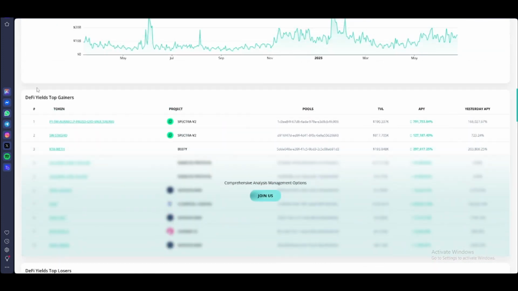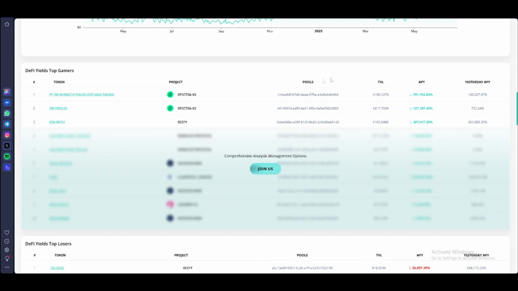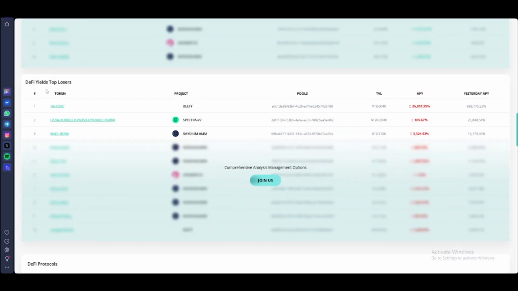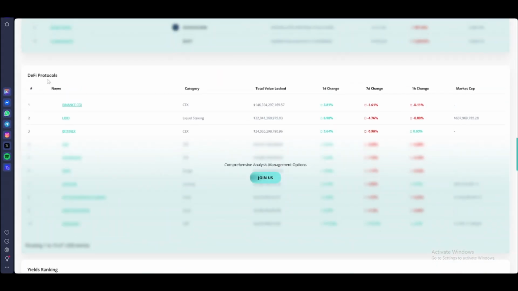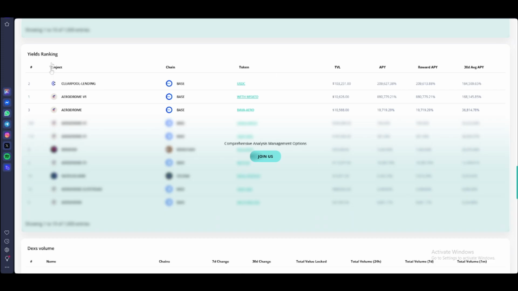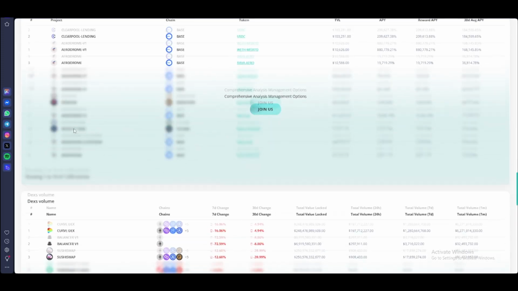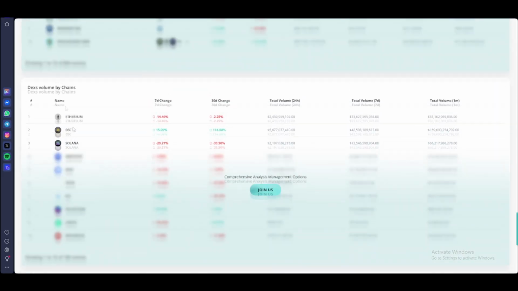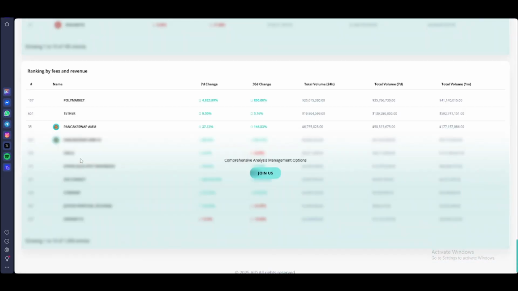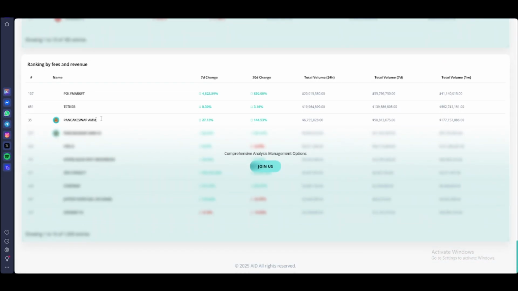And then we have here the DeFi yield top gainers. This is the token, project, pool, TVL, APY, yesterday. So you can join us, and then this is the DeFi yield top losers. We have here also the protocols about the DeFi and the yields ranking. So we have here the DEX volume, and also the multi-chain DEX volumes, and then we have here Polymarket, Fether, and then PancakeSwap.